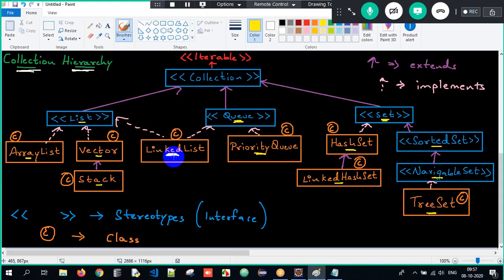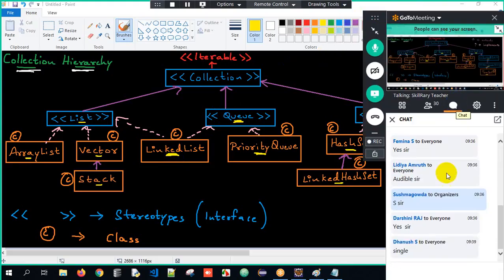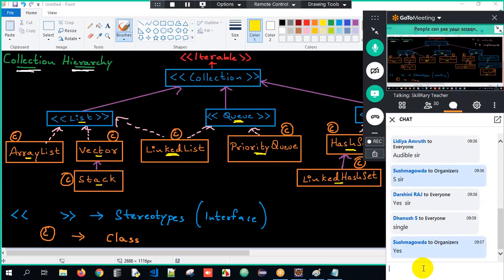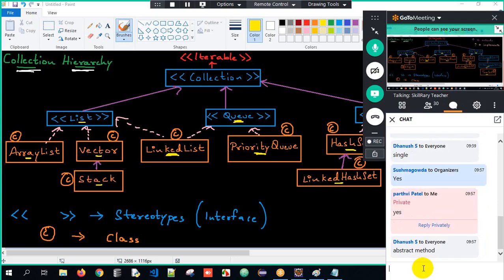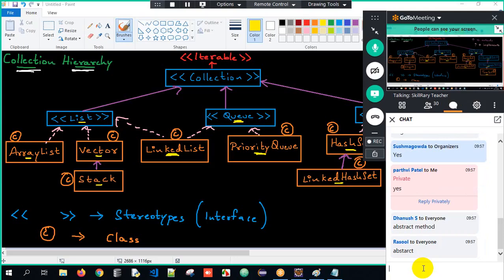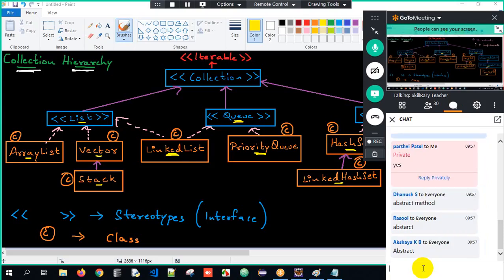Now, when I say Collection, it's an interface. Collection is an interface. So now tell me, can it have methods? My question is, I told you Collection is an interface. The question is, can it have methods? Yes or no? Your answer is 100% yes. An interface can have methods, but those methods will behave as abstract methods. Correct? So interfaces can have only abstract methods.